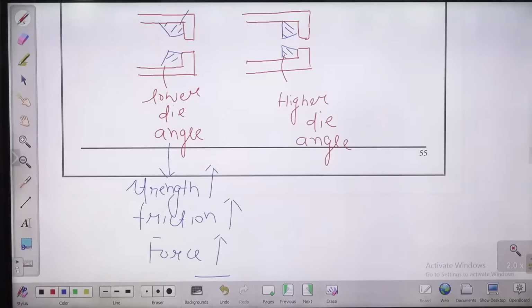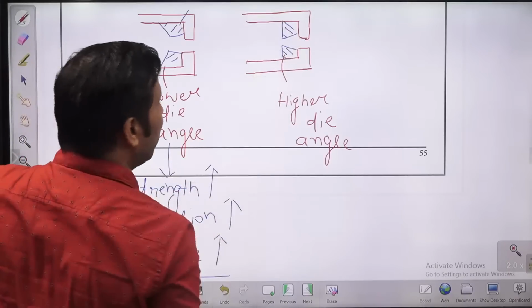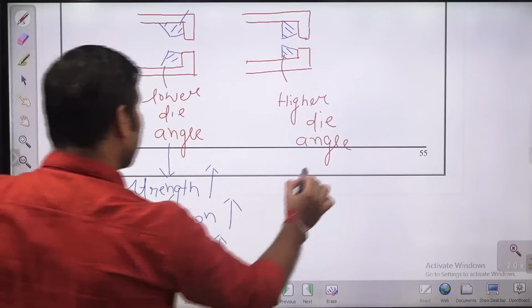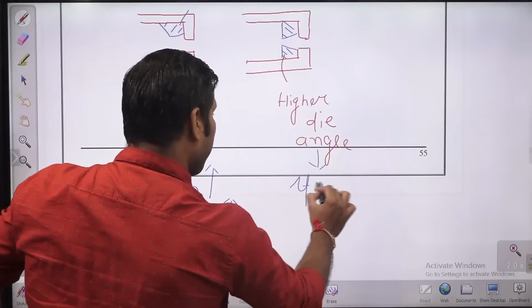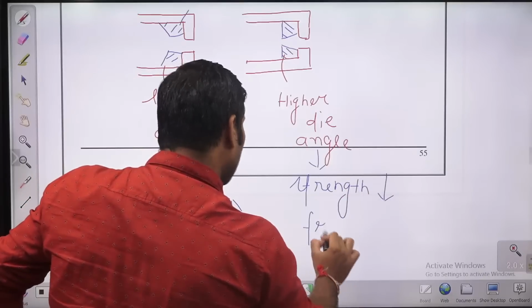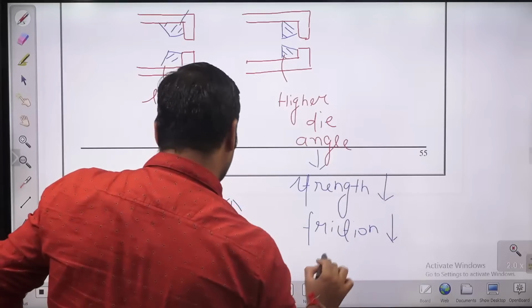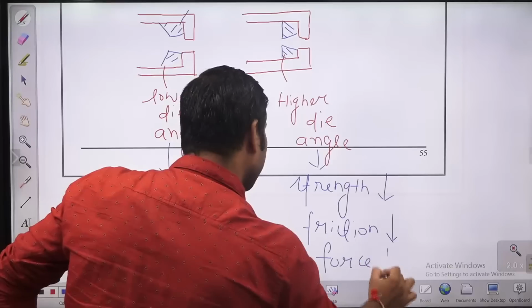More surface contact. Here, the friction will be less. Higher die angle, strength will be less. Friction will also be less. And in general, force will also be less.